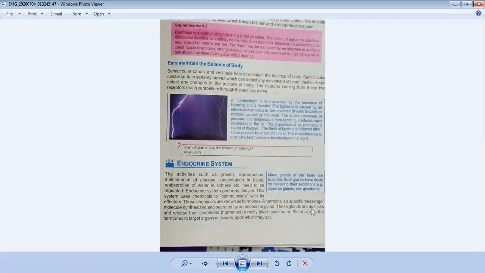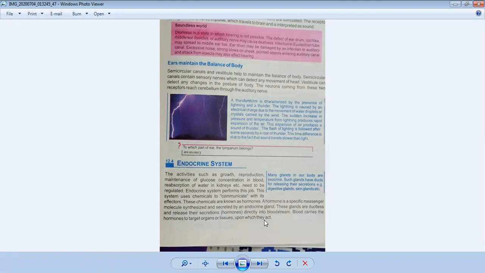Ductless means they are not in the form of tubes, and they release their secretion in the form of hormone fluid directly into the bloodstream. So endocrine glands have no tubes. Blood carries the hormones to the target organs or tissues upon which they act. This is the introduction of the endocrine gland.